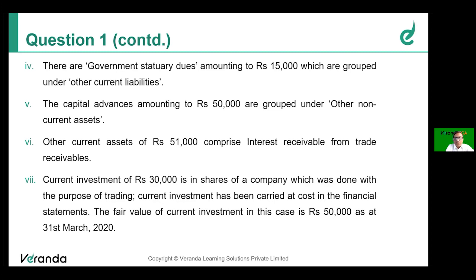Is it not? But what they have done, they've shown that at 30,000 cost. So therefore, we have to change the value of investment to the fair value. The difference of 20,000 should be recognized in the P&L or in the OCI. The option is available to us. So that also we have to take into consideration.